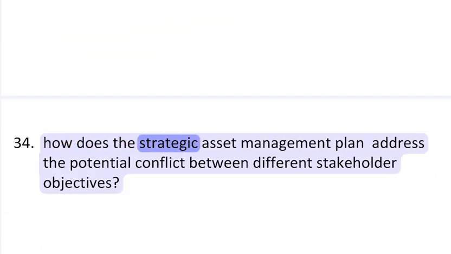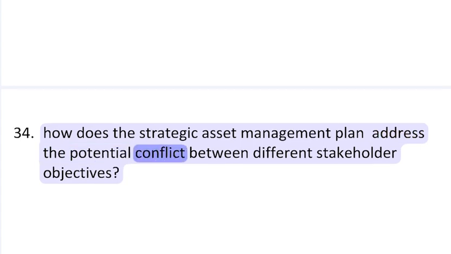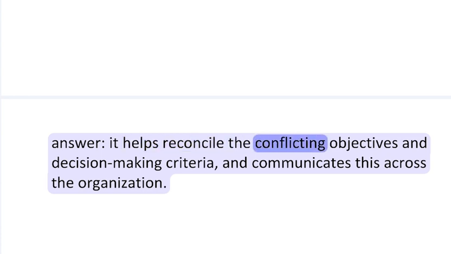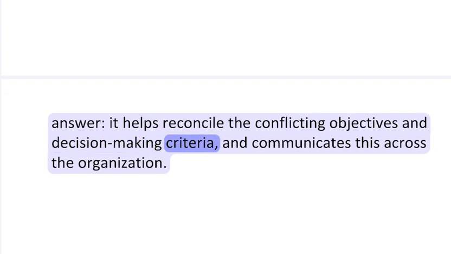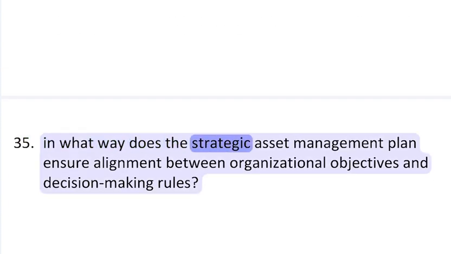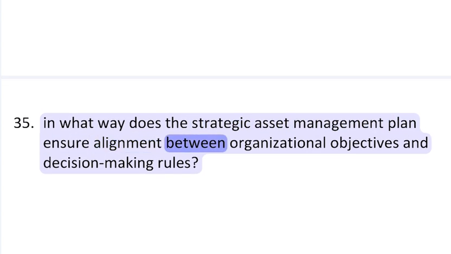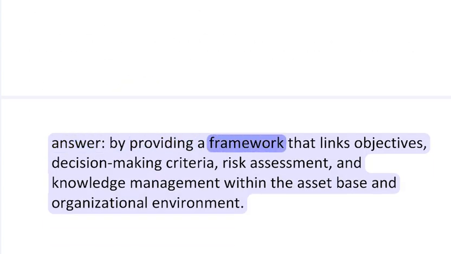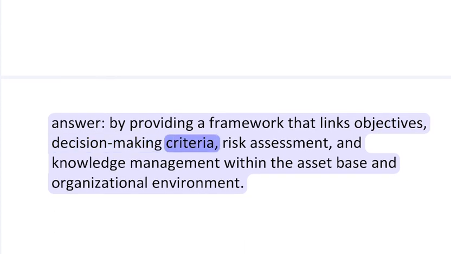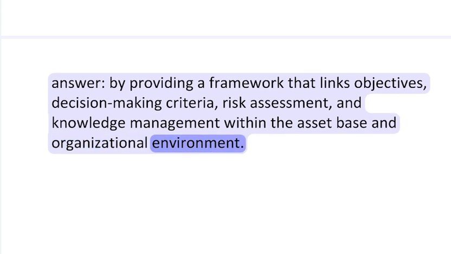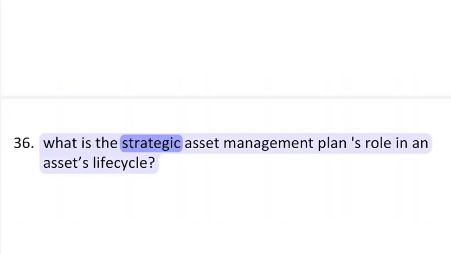34. How does the Strategic Asset Management Plan address the potential conflict between different stakeholder objectives? Answer: it helps reconcile the conflicting objectives and decision-making criteria and communicates this across the organization. 35. In what way does the Strategic Asset Management Plan ensure alignment between organizational objectives and decision-making rules? Answer: by providing a framework that links objectives, decision-making criteria, risk assessment, and knowledge management within the asset base and organizational environment.